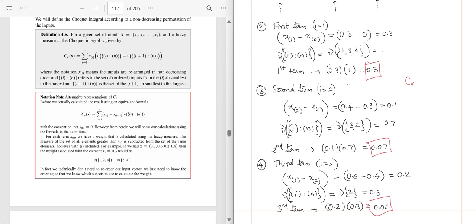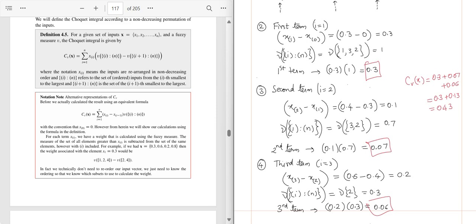So we can write CV of x by combining these three terms and adding them: 0.3 plus 0.07 plus 0.06, nothing but 0.3 plus 0.13, which is 0.43. So we got the same answer using the second formula also.